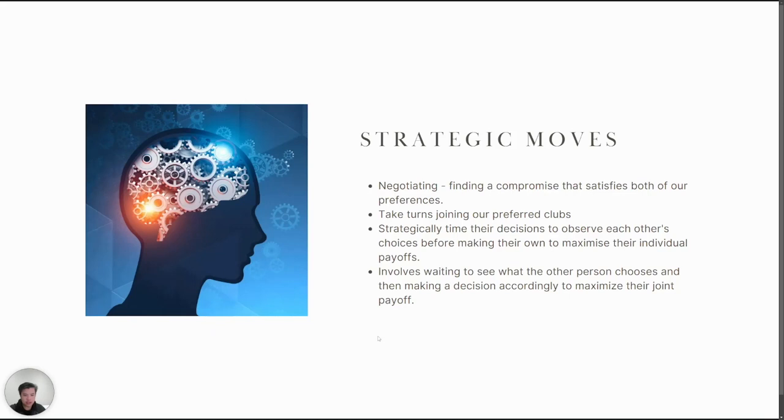They could negotiate with each other to find a compromise that satisfies both of their preferences. For example, they could agree to take turns joining their preferred clubs, ensuring both get to participate in the activity they enjoy.